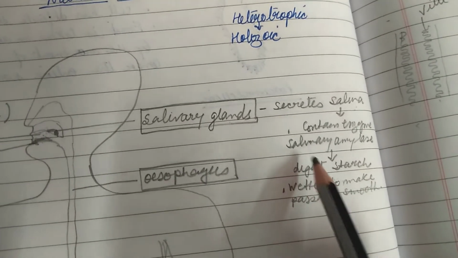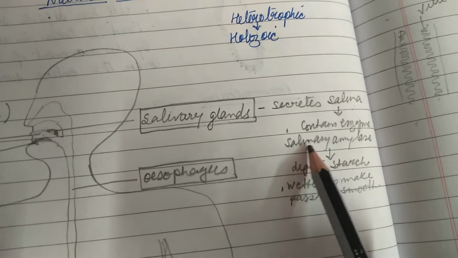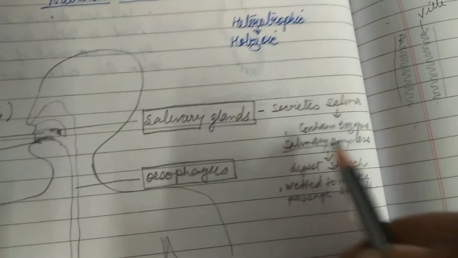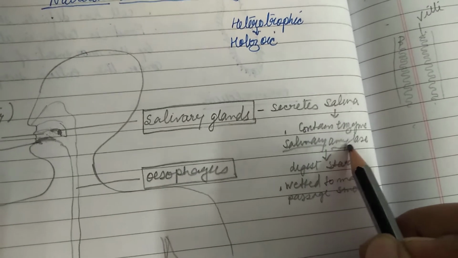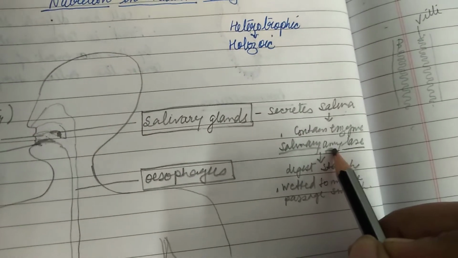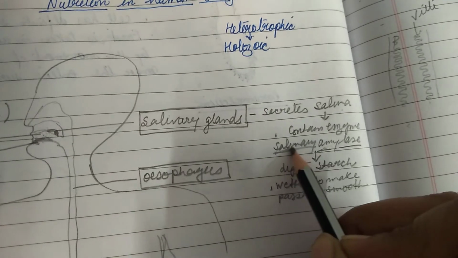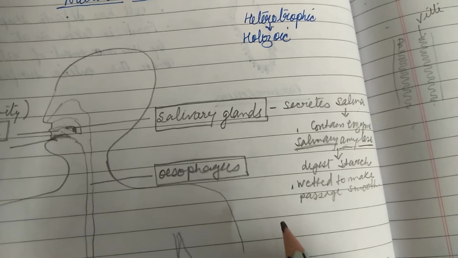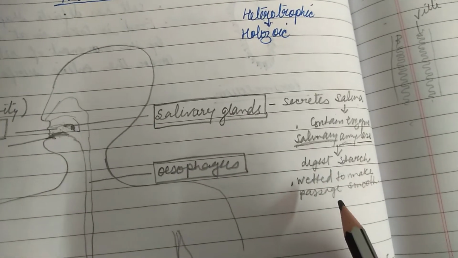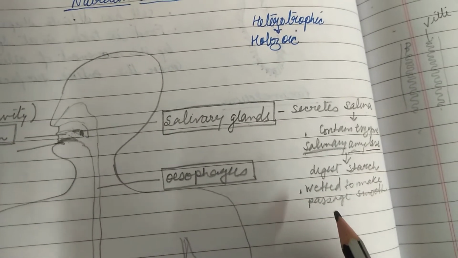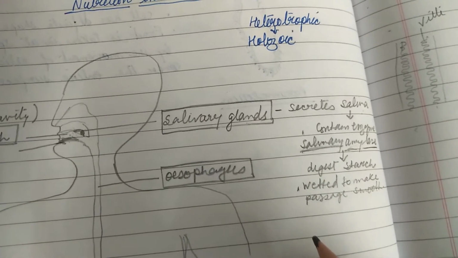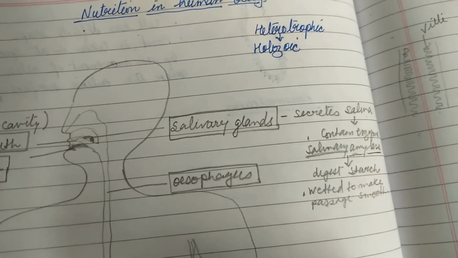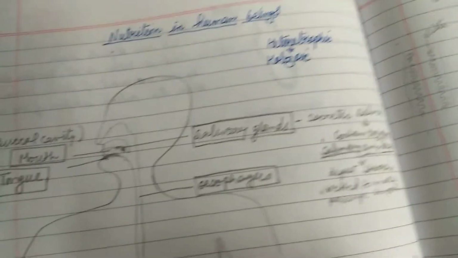And secondly, it has an enzyme called salivary amylase. This enzyme acts on the starch that is present in food, so salivary amylase digests starch, right? And it wets the food material, so there is a smooth movement in the passage.